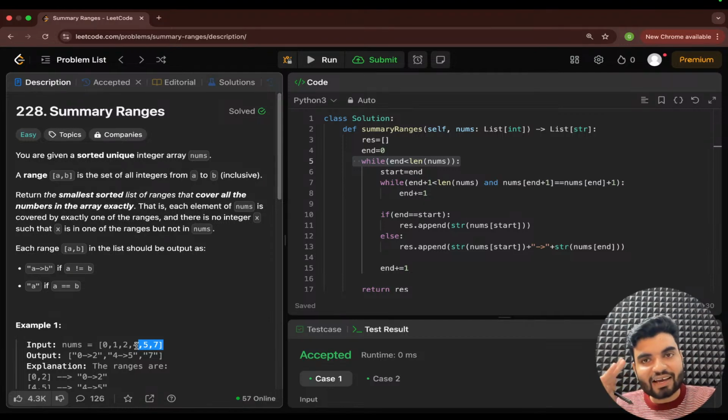Why is the time complexity big O of 1? Did you get it? Tell me. If you understood this, then that's fine. Otherwise, if you need any other clarification, do let me know.